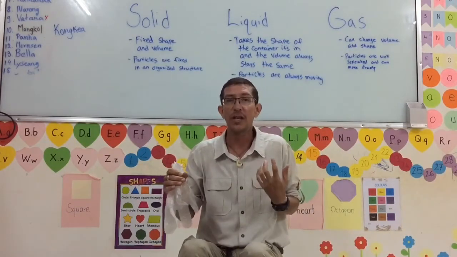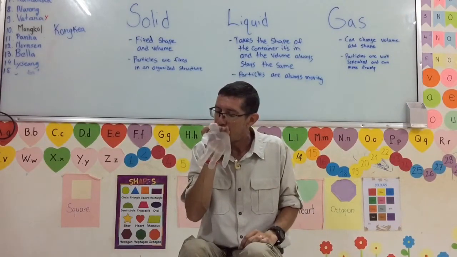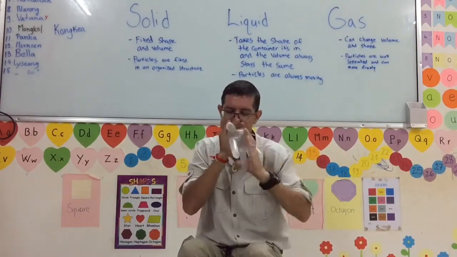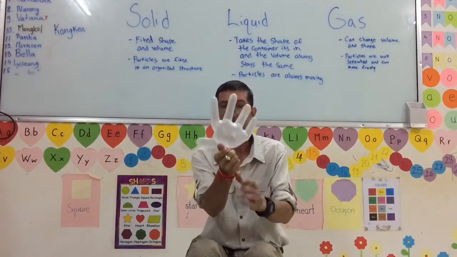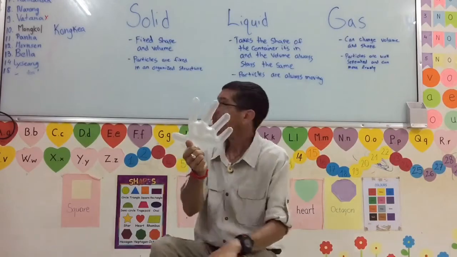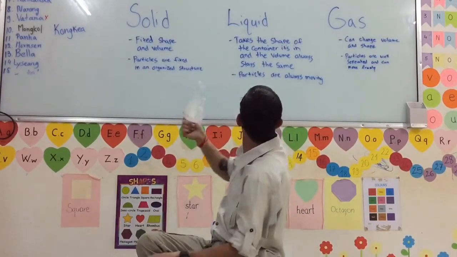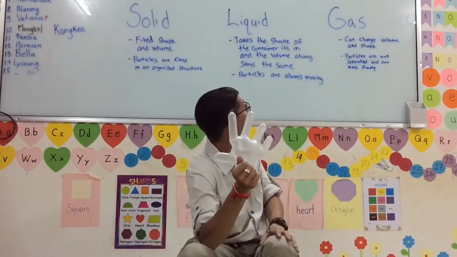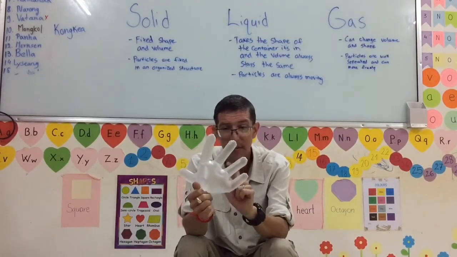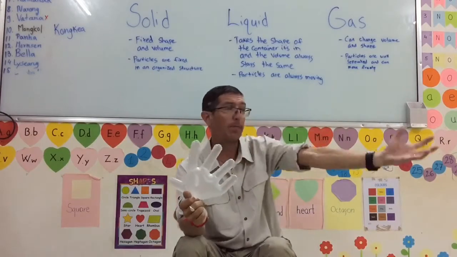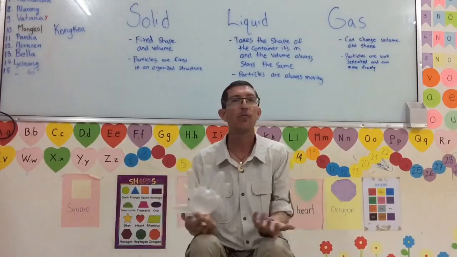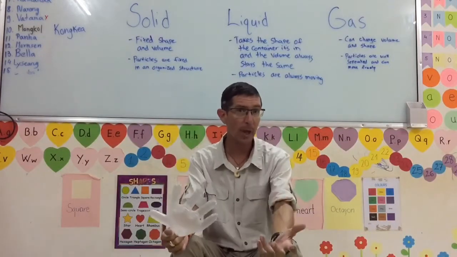We breathe in oxygen. So, inside now is a gas. Particles are well separated and can move freely. It can change volume and shape. So if I didn't have this bag, I could just keep blowing and blowing and blowing, and it would always just keep going.